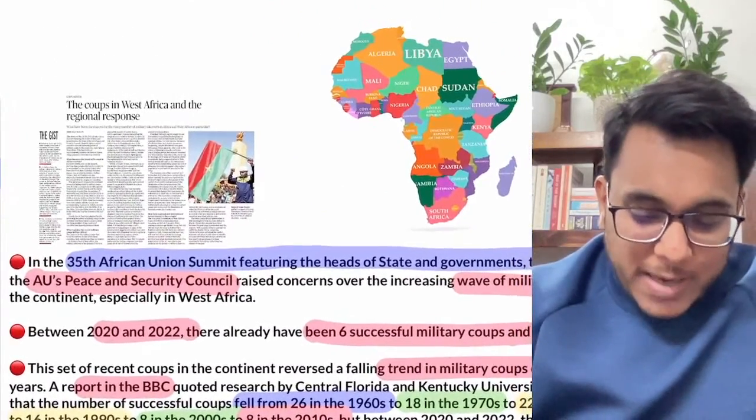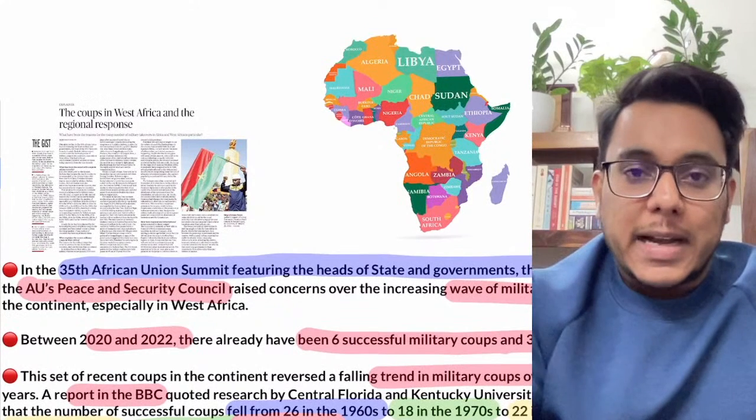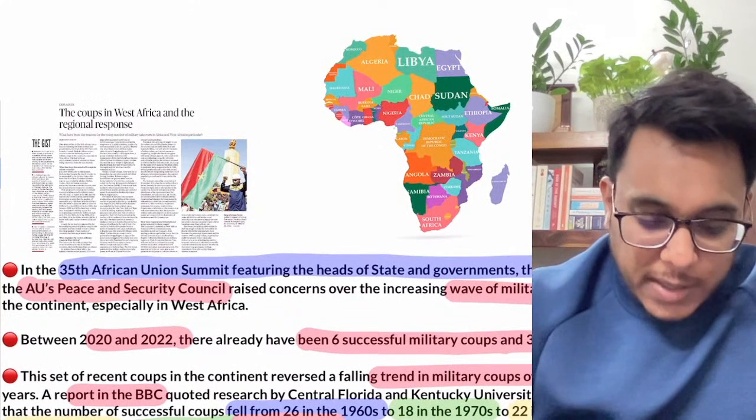Now guys, the first article we are taking is from The Hindu newspaper, the Text and the Context section.